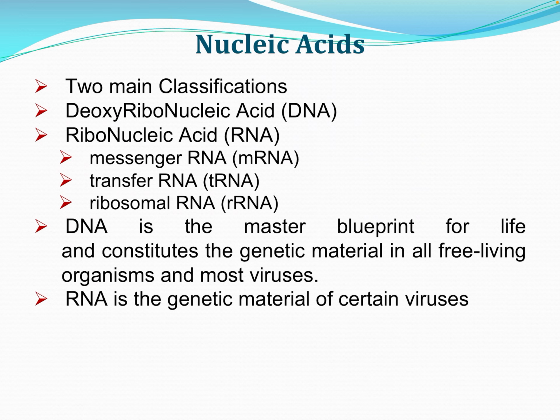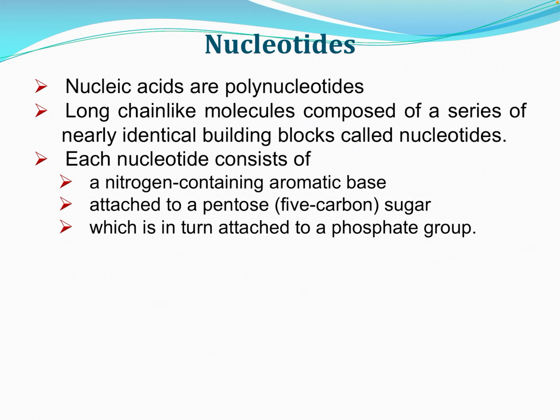For any living organism, both prokaryotic and eukaryotic, genetic information is very necessary. In eukaryotic cells, DNA is the blueprint for the genetic material, whereas in certain viruses, instead of DNA, RNA acts as the genetic material.